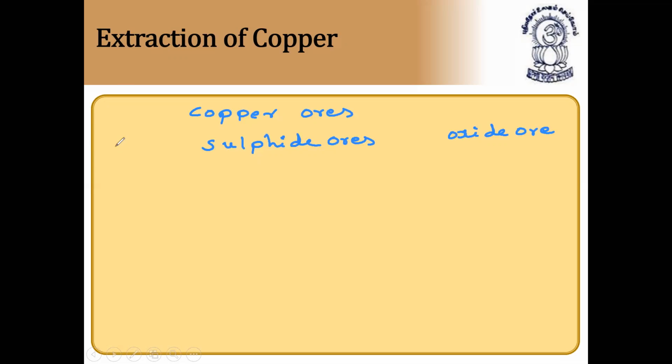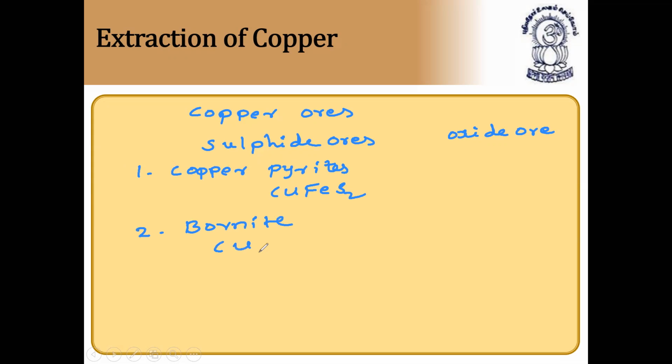Coming to sulfide ores, first we have copper pyrites, with the formula CuFeS2. Second, we have bornite, Cu3FeS3. And third, we have copper glance.